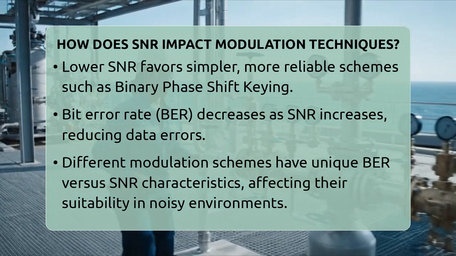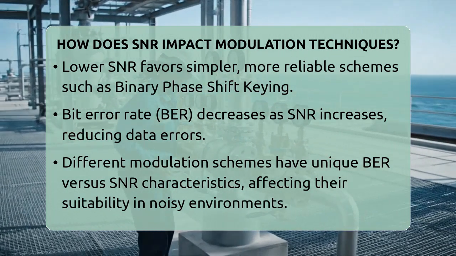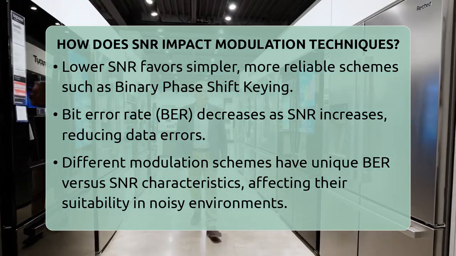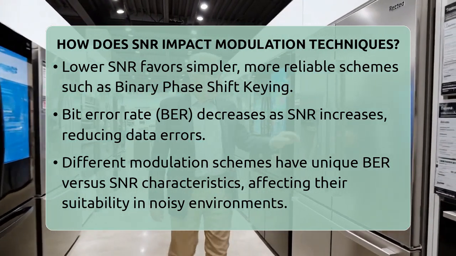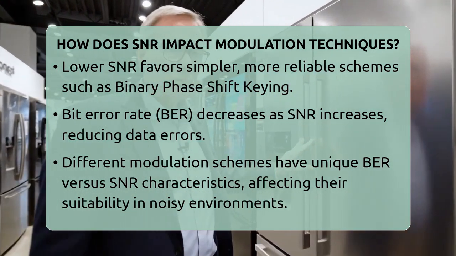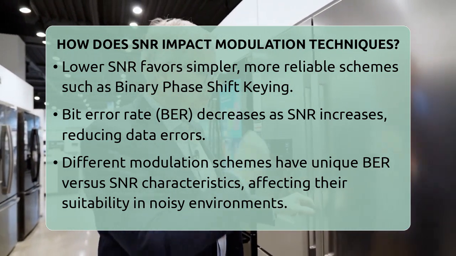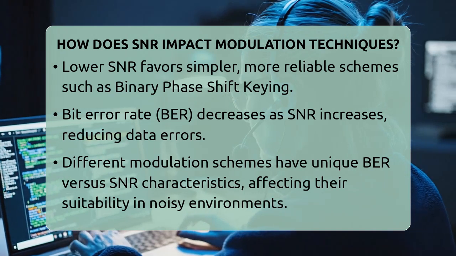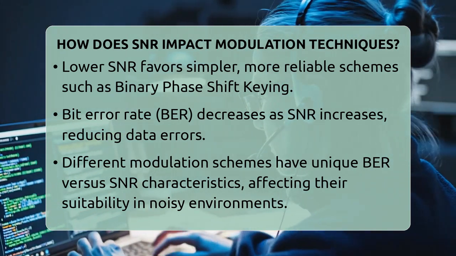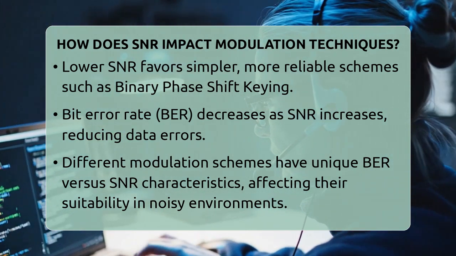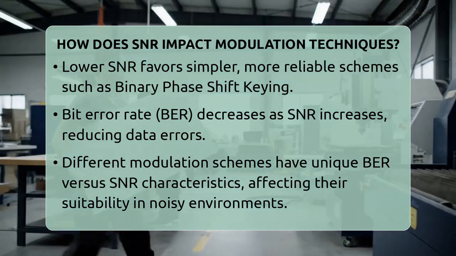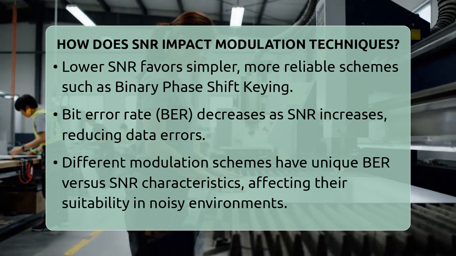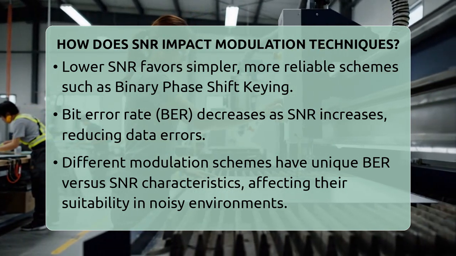The bit error rate, or BER, is another important factor linked to SNR. As SNR improves, BER drops, meaning fewer errors in the received data. Different modulation schemes have different BER versus SNR characteristics. For example, binary phase shift keying needs a lower SNR to achieve a certain error rate compared to higher-order schemes like quadrature amplitude modulation. This means that in noisy environments, simpler modulation schemes are often more effective.